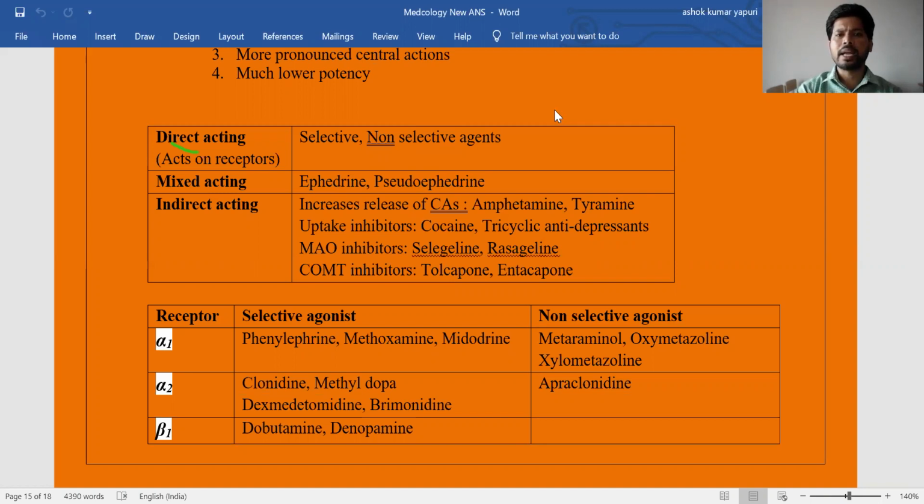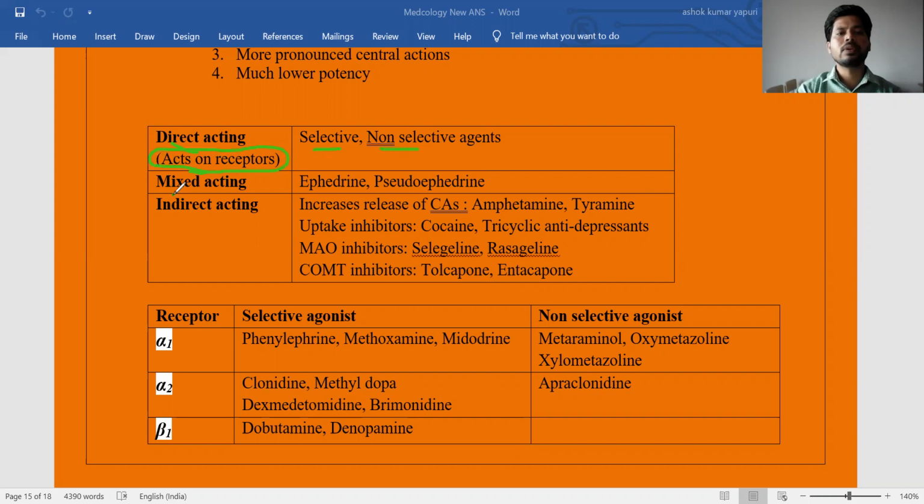and indirect acting drugs. Direct acting drugs act on the receptor. The drugs directly interact with the receptor. It may be the alpha receptor or the beta receptor, depending on the drug and its selectivity. In this category, the drugs interact with receptors and may be selective or non-selective.